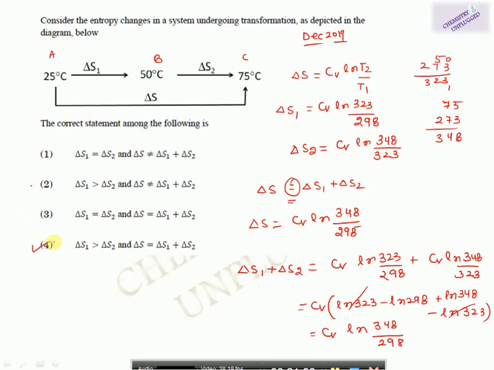S1 is greater than S2 and S is the sum of S1 and S2. Suppose in a question it is given that del S is equal to Cp ln T2 over T1. This is the condition, and we are assuming that pressure is constant during the reaction, not volume. So in that case, the entropy will only depend on the heat capacity at constant pressure, Cp.